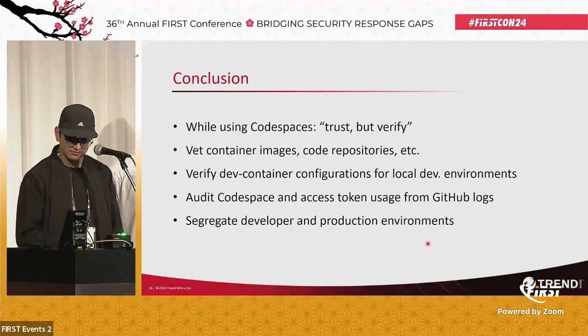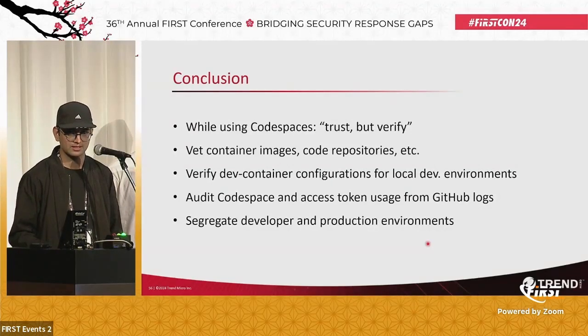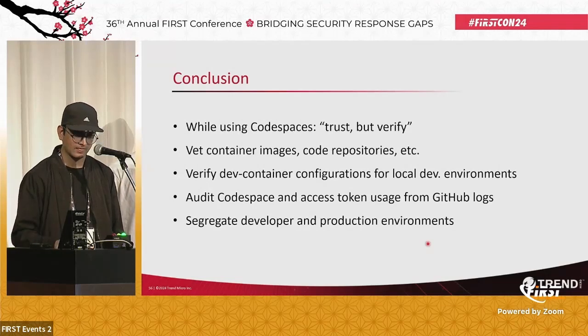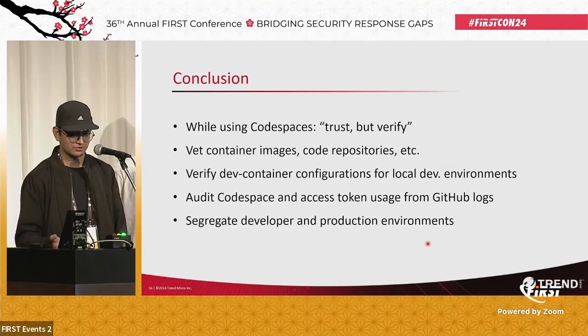Premium GitHub users can apply policies to control the code spaces that are created for their organization. They can set the base image, the visibility of the forwarded ports, the idle timeout period, the retention period, the VM configuration of the code space. So all of these can be set by a policy. And segregating your dev and prod environments is super important because, for instance, your production servers should not be accessing a development environment in the first place.